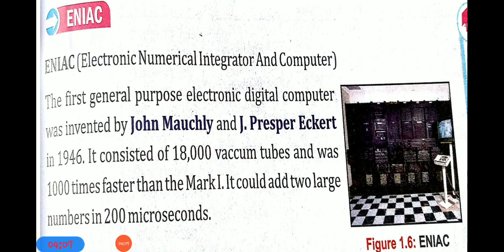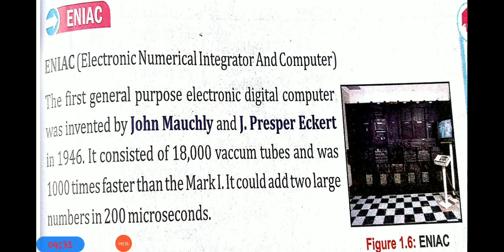Now you understand why general people could not use these computers. Only scientists, engineers and mathematicians could use this computer. It was not used by us.